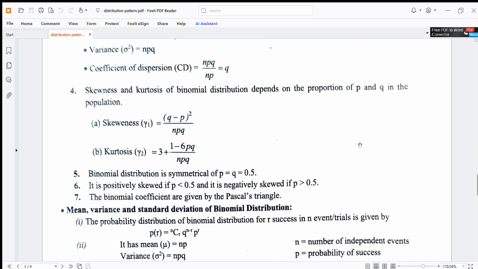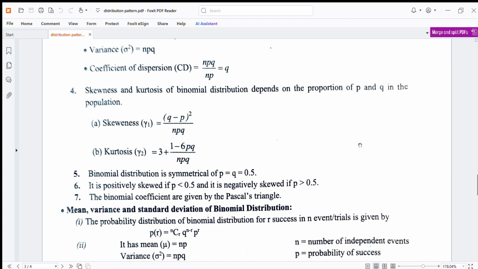Skewness gamma 1 is equal to (Q minus P) whole square upon NPQ. Kurtosis gamma 2 is equal to 3 plus (1 minus 6PQ) upon NPQ.